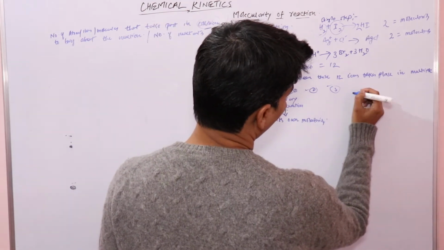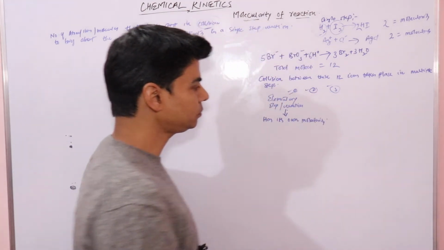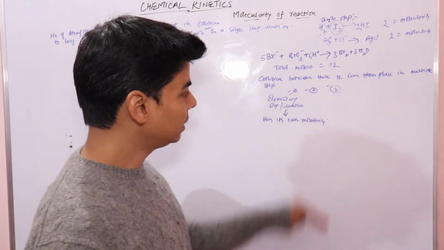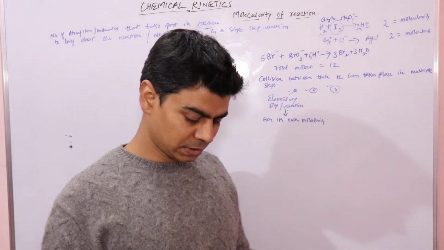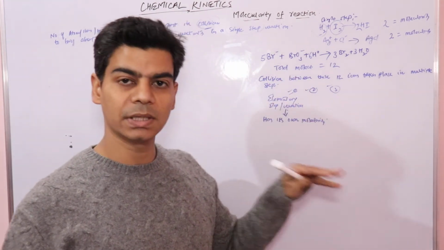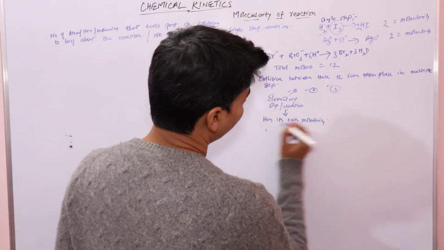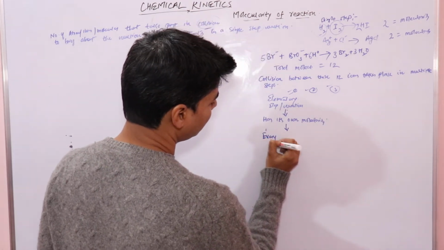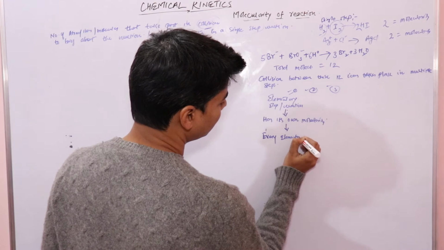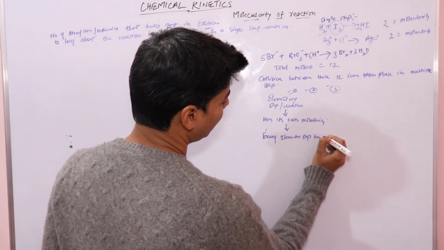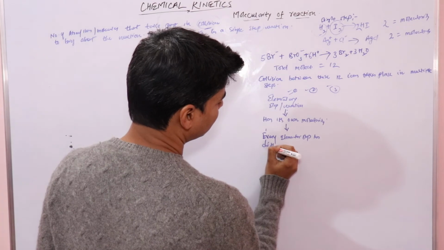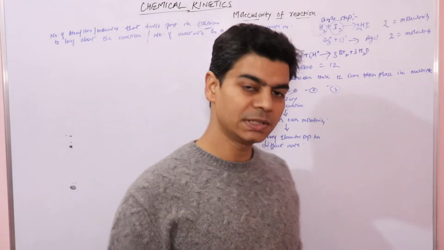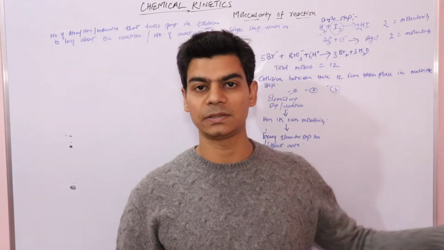So every step has a different rate of reaction, right? Remember this. Every elementary reaction of a complex reaction has a different rate. By different rate we mean every step in the complex reaction has different speed, right?